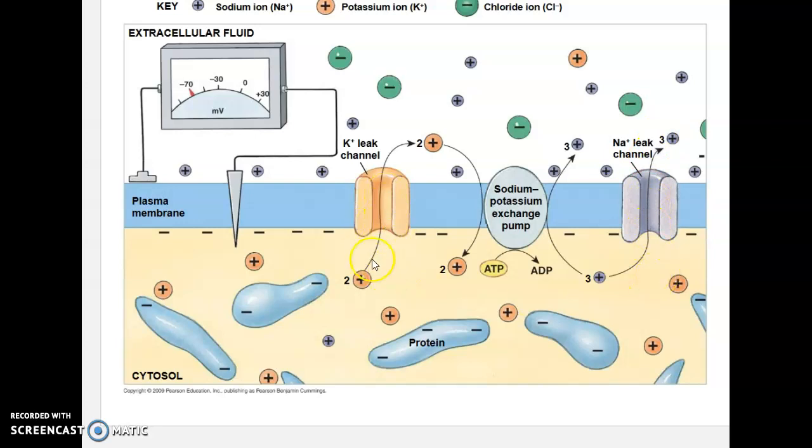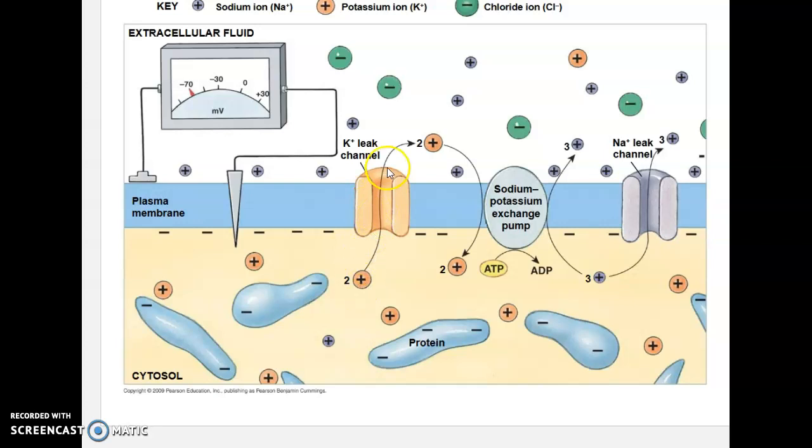Whereas potassium in an individual channel, not as much potassium leaves as sodium comes in, because it has the chemical gradient pushing the potassium ions out, but it also has this negative charge that's basically attracting the positive ions inside the membrane, not outside the membrane.